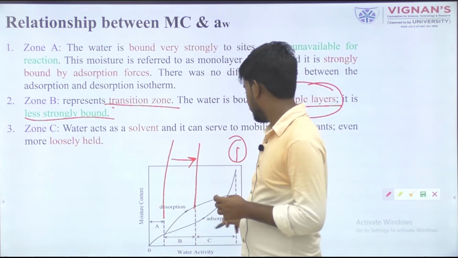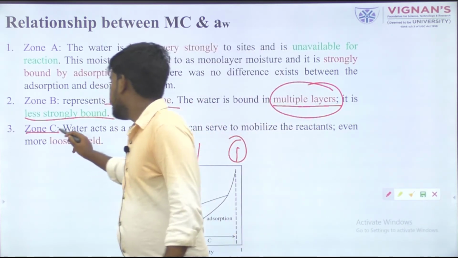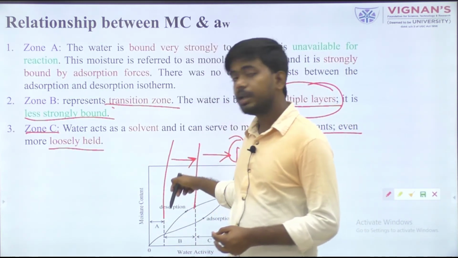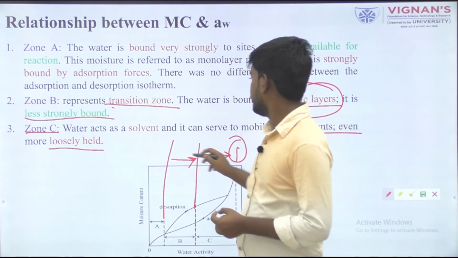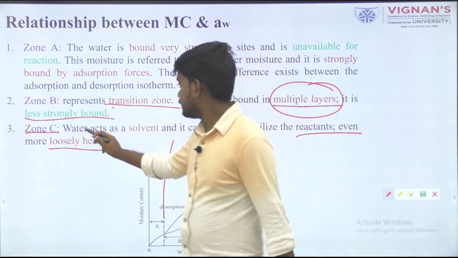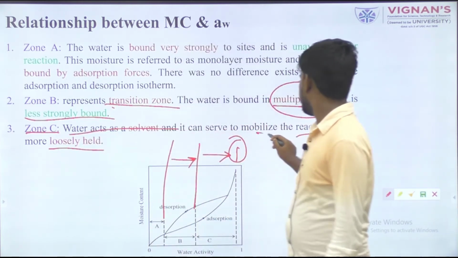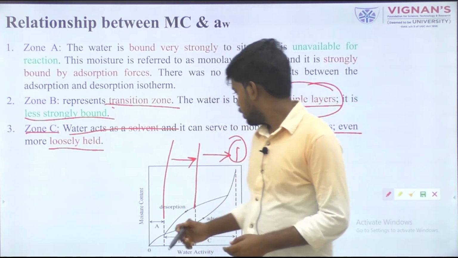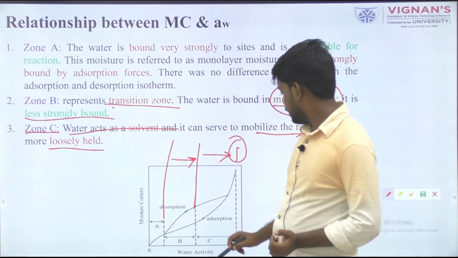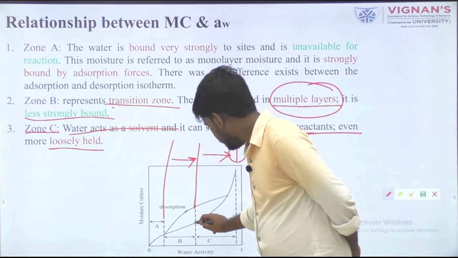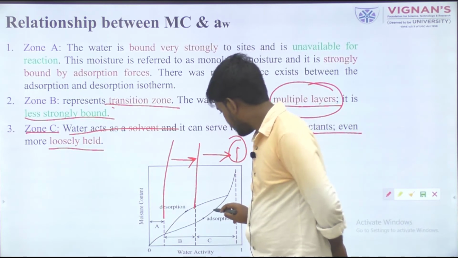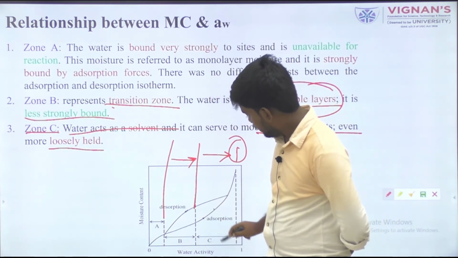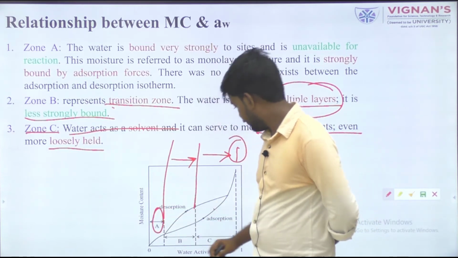And in zone C, moisture is loosely held and very high compared to zone A. Compared to zone B it is much higher. Here water acts as a solvent and can mobilize with reactants. So in zone C, the difference between adsorption and desorption takes place and can be seen better compared to zone A.